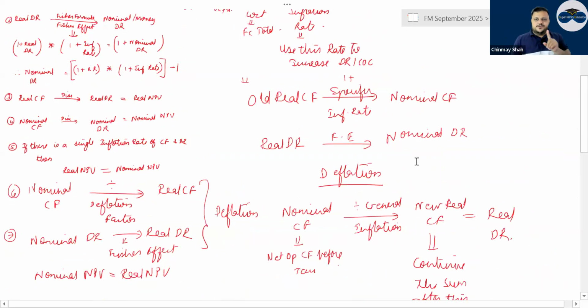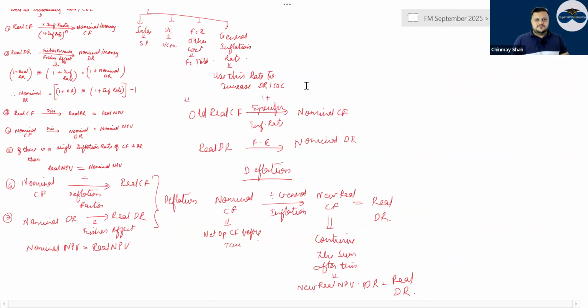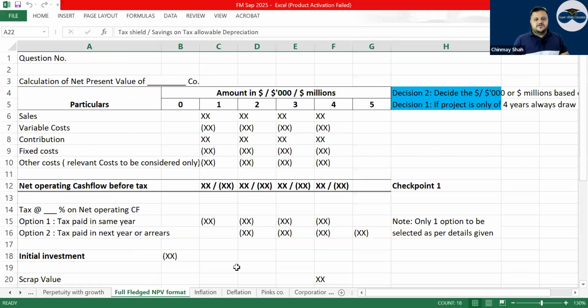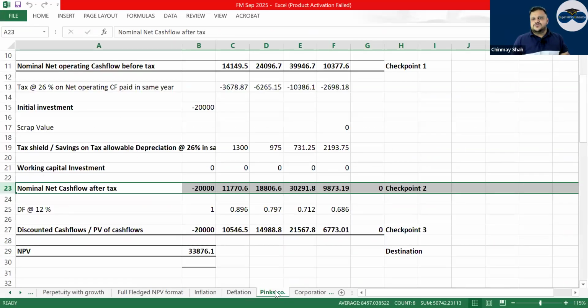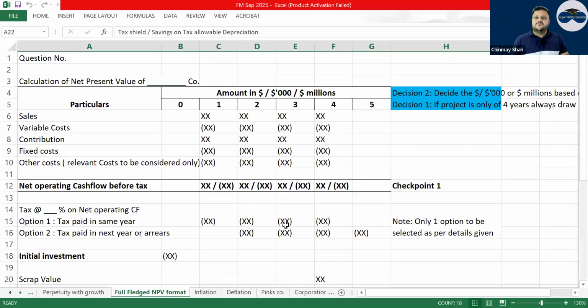Now see that one question of Pink's company is an important question. Pink's company, you can try it, right? So what all questions you can do from NPV?